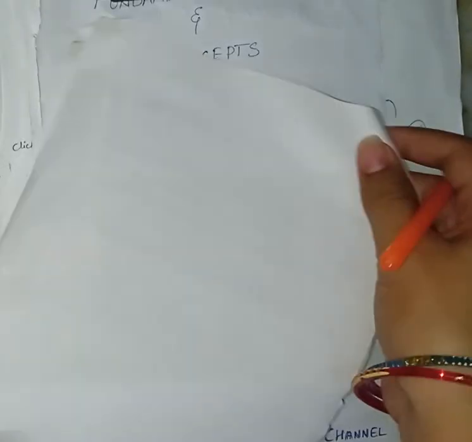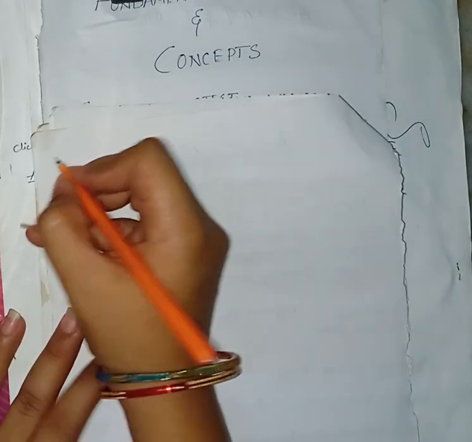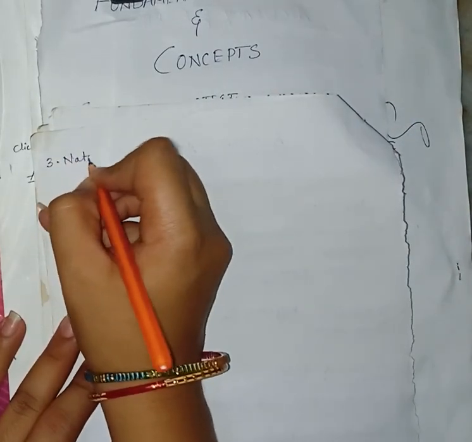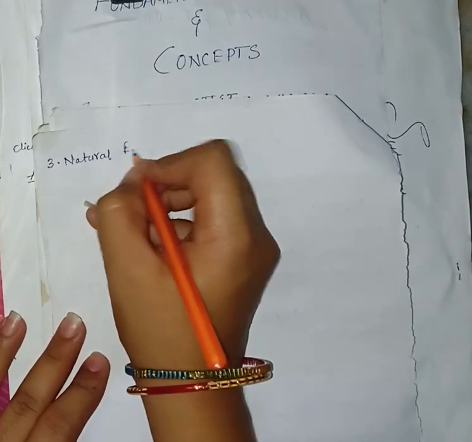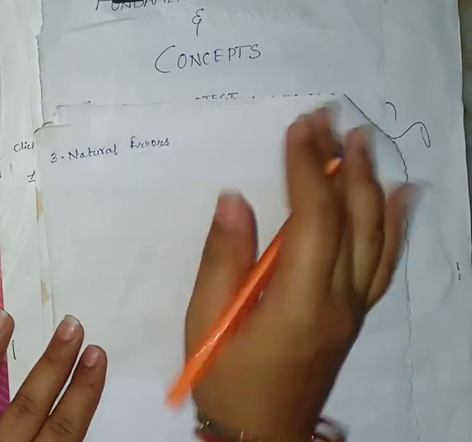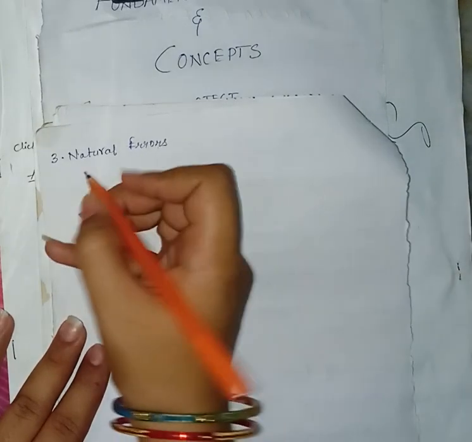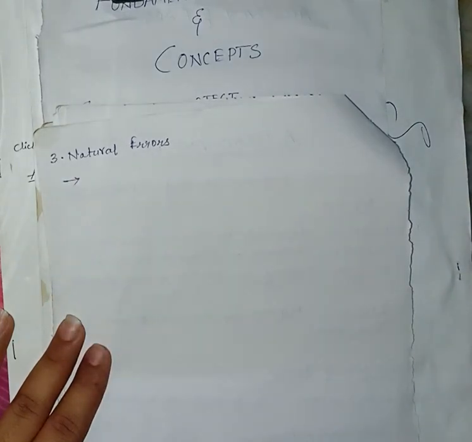So, our last source of error is natural errors. Here the name itself indicates that the errors are usually getting from the natural conditions, meaning atmospheric conditions. The error may also be due to variation in natural phenomena such as temperature, humidity, gravity, wind, refraction and magnetic declination. What are the main reasons for natural errors?